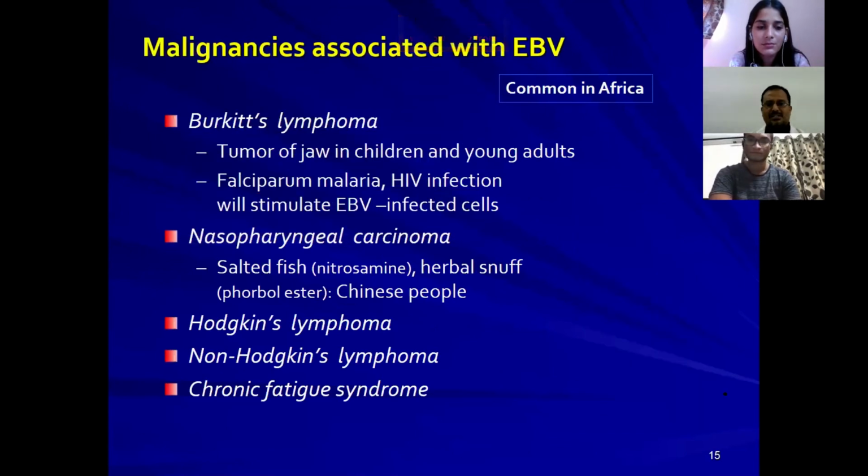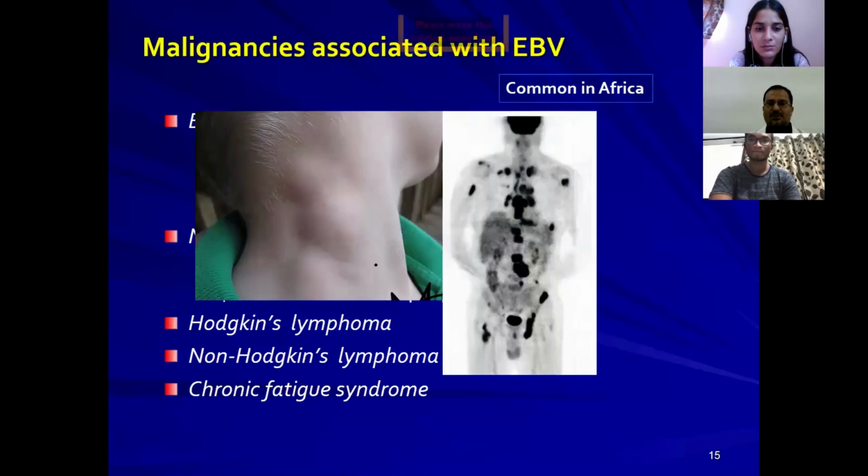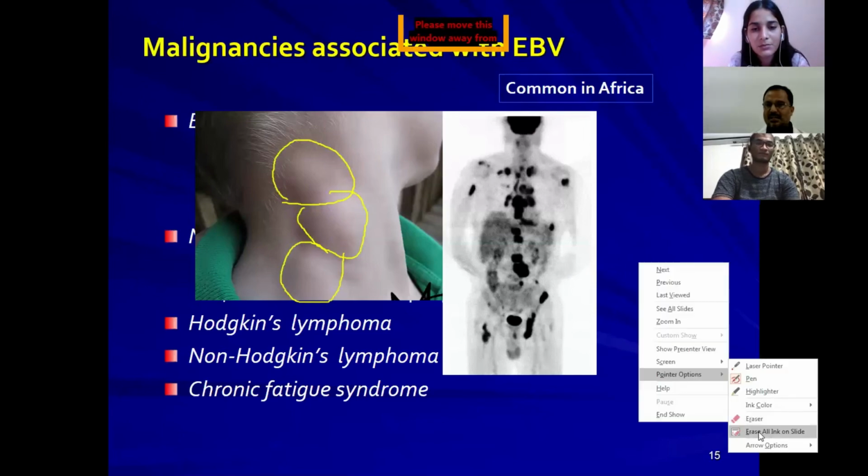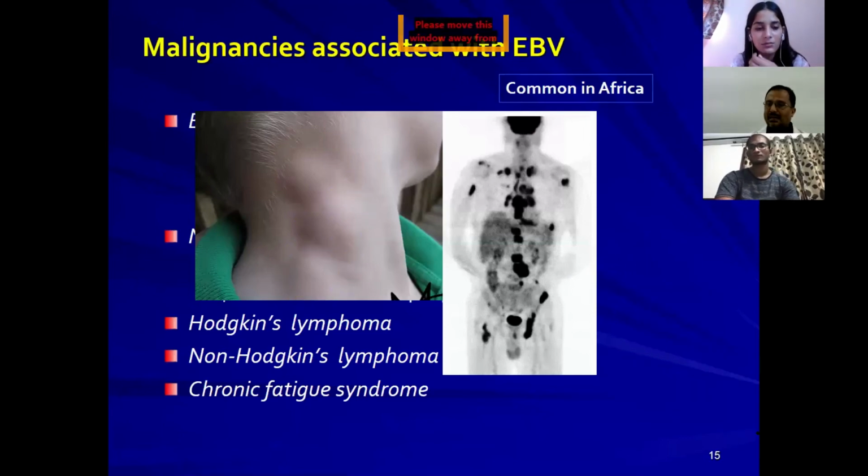Next one is Hodgkin's lymphoma, and non-Hodgkin's lymphoma is also seen. In Hodgkin's and non-Hodgkin's lymphoma, you can see enlargement of lymph nodes. See the enlargement of cervical lymph nodes. Here also, this entire thing is enlargement of lymph node. This is also enlargement of lymph nodes. I think you can appreciate the enlargement of lymph nodes here. Remember, this is painless enlargement of cervical lymph nodes.